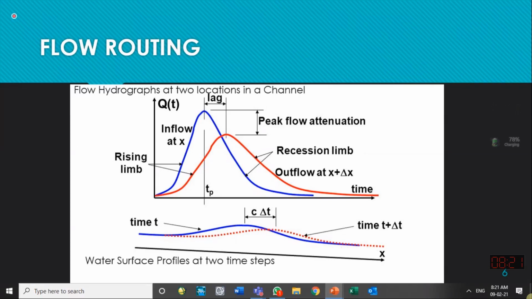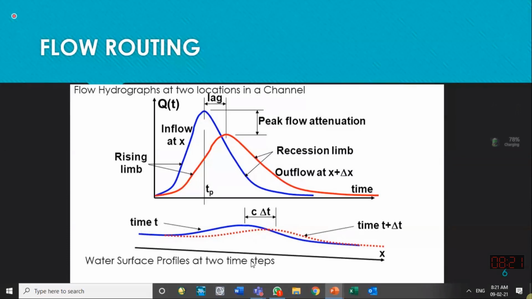If I say this is a road profile, it means I am showing the elevation of the roads. If I say this is a profile of the natural topography, I am showing the undulation on the earth surface, natural topography. So if I say water surface profile, it means I am showing the elevation of the water surface at a particular time. So this is the water surface profile at time t.